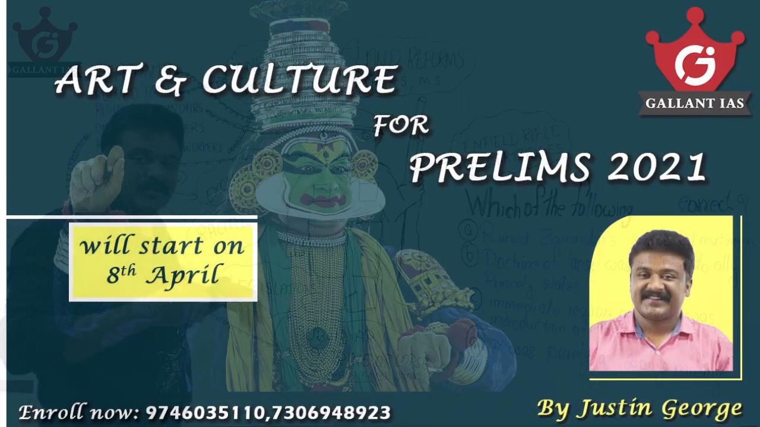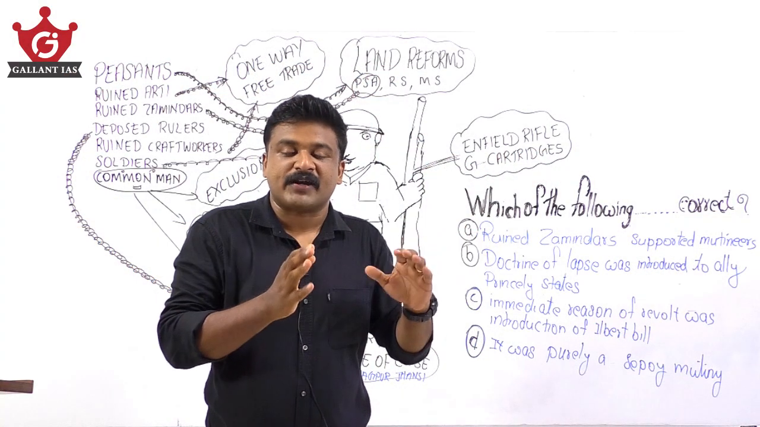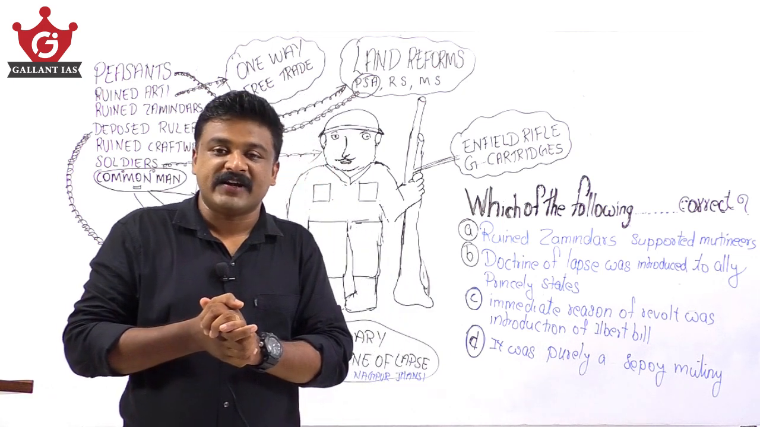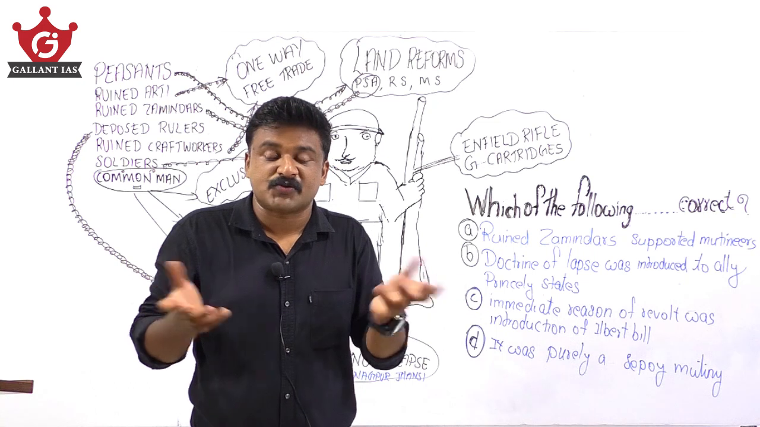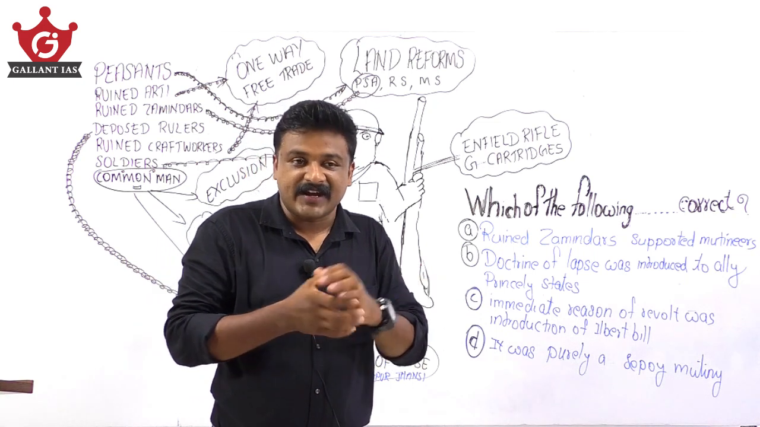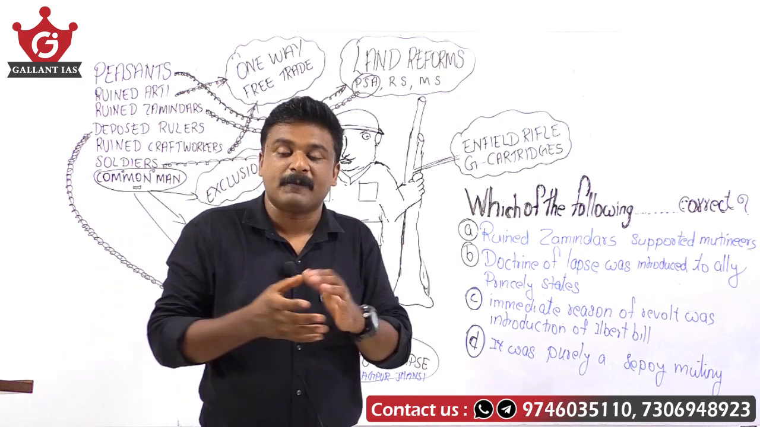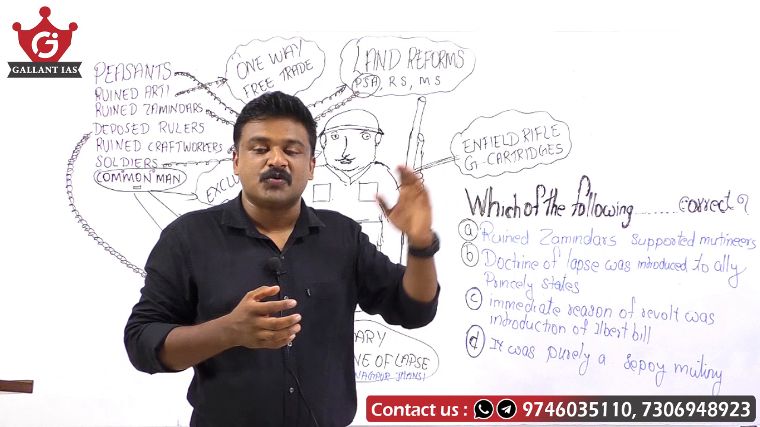Now, ruined artisans. The British introduced a one-way free trade policy. Such a free trade policy, commercial policy, was helpful for British manufacturers, European manufacturers and traders. They could sell their products in Indian markets without any restrictions, without any customs duties, etc. They could also buy raw materials from Indian villages at cheaper prices. But Indian goods and services were blocked in European markets.